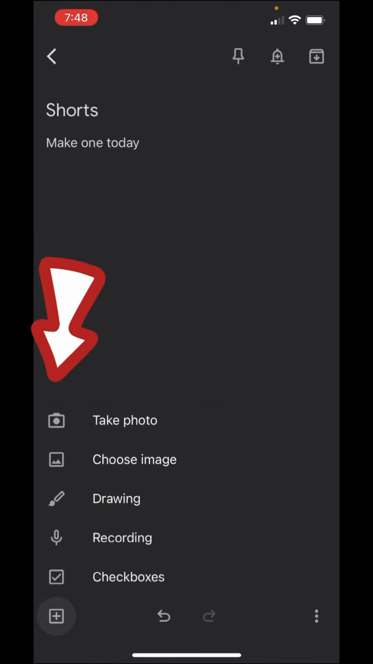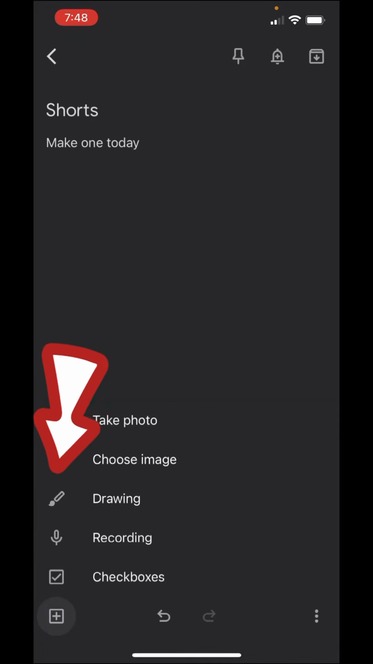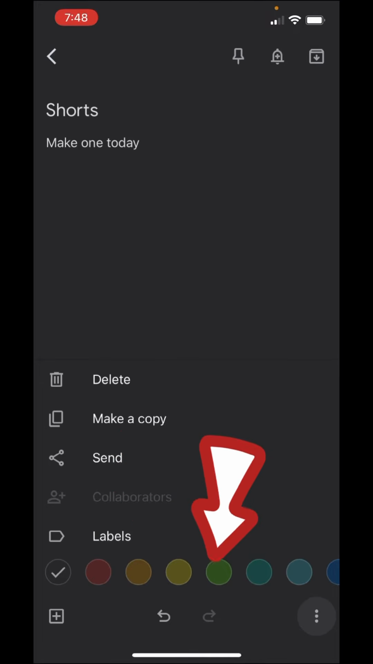I can hit this plus. I can take a photo. I can add a photo, choose an image. I can do drawings, voice recordings. I can do check boxes, color code it, and then you'll see labels.